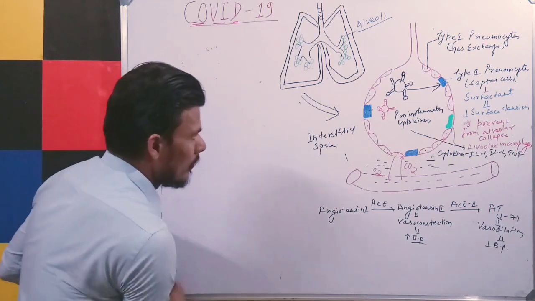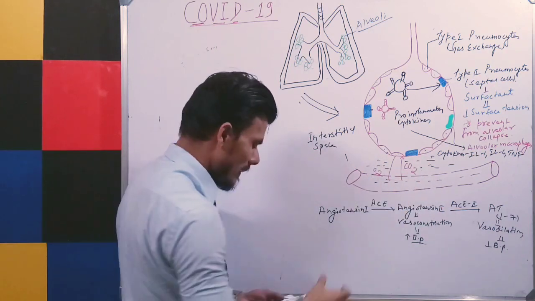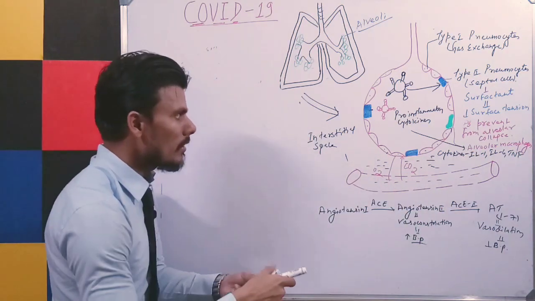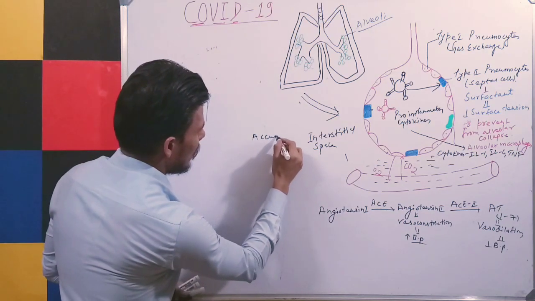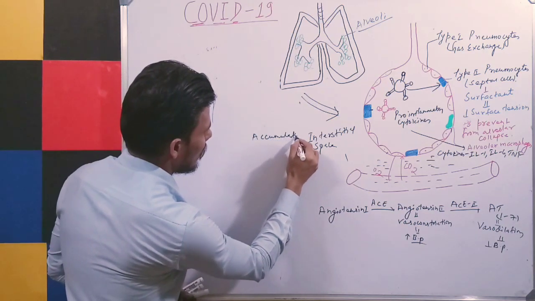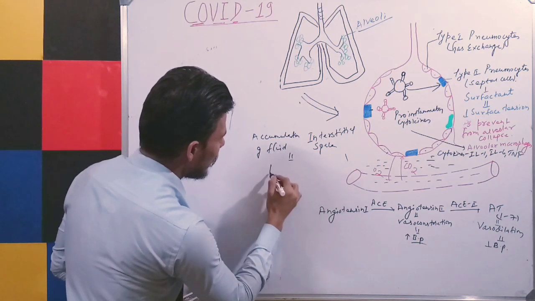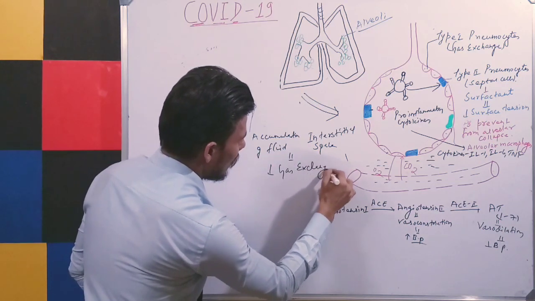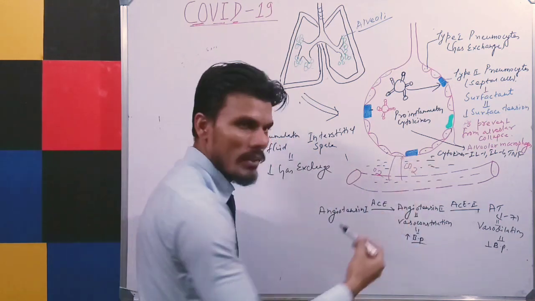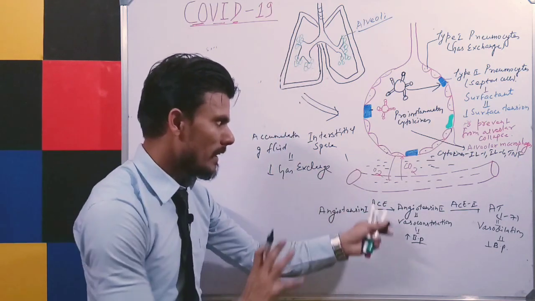Now see here. There is an accumulation of fluid, we can say plasma, in this interstitial space. Accumulation of fluid will cause a decrease in gas exchange. Yes or no? The gas exchange takes place smoothly when the cell is normal.